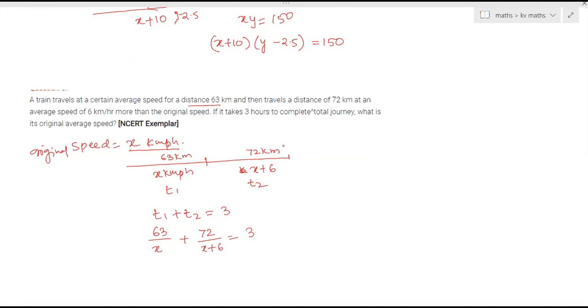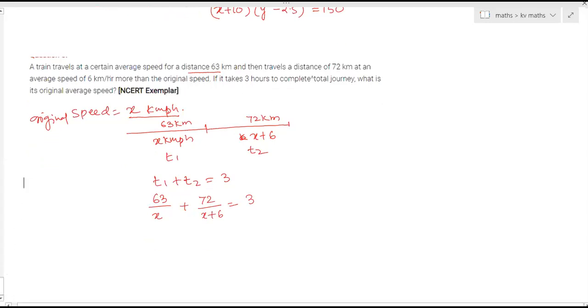Clear, Rohit? Yes, ma'am. Any other doubt? Mark this exercise. This is an important one. 8th one. Now come to the 9th exercise, 9th question. That is also an exemplar question.